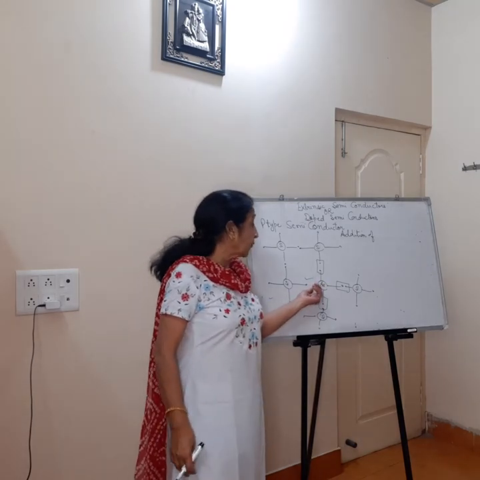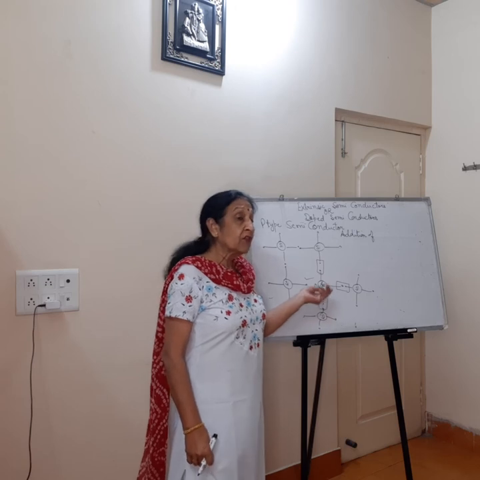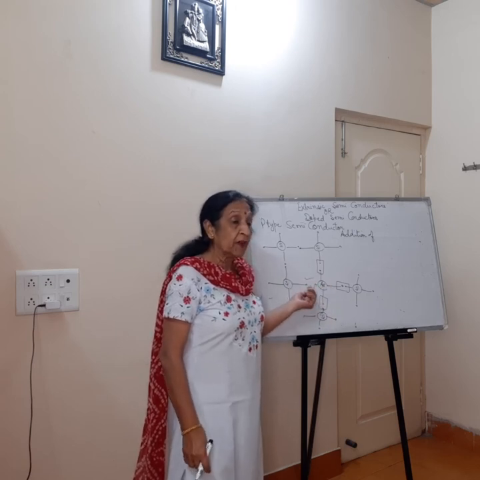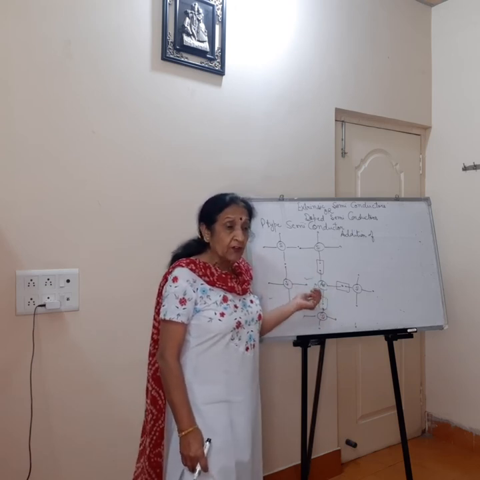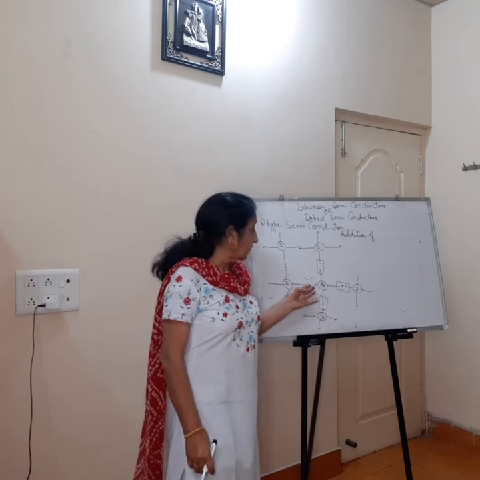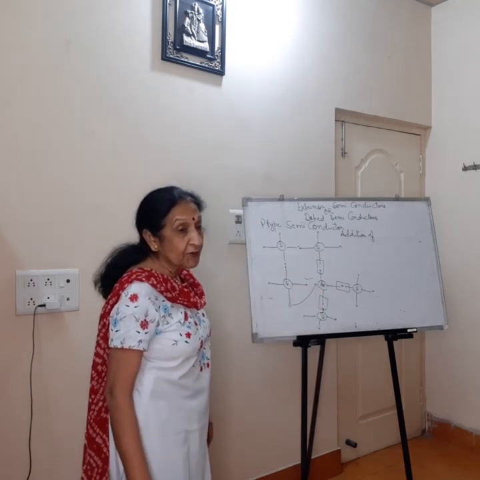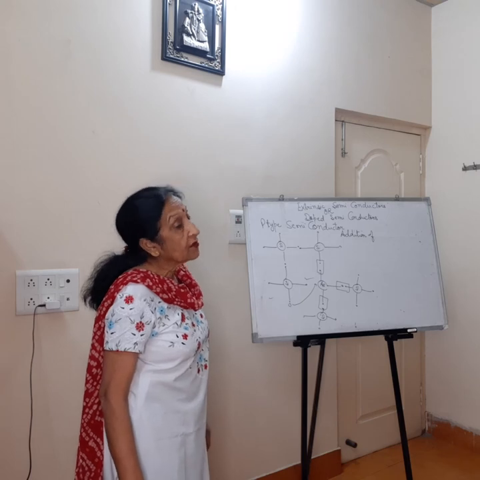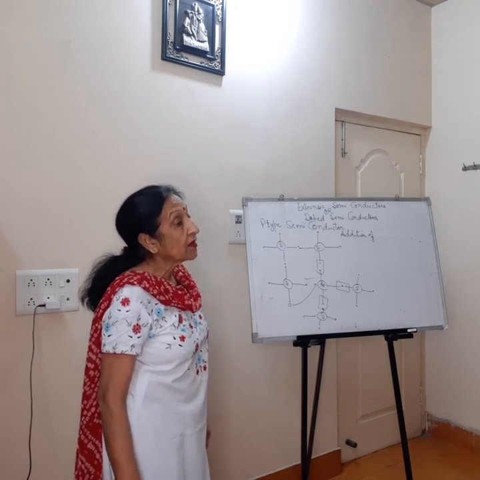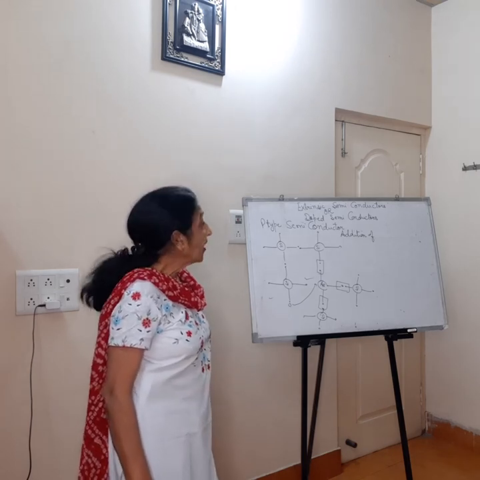यहाँ पर जैसे मैंने आपको बताया कि there are 3 electrons in the outermost orbit. So in order to complete its octet, it can accept one electron. So इसलिए this impurity is known as acceptor impurity atom.